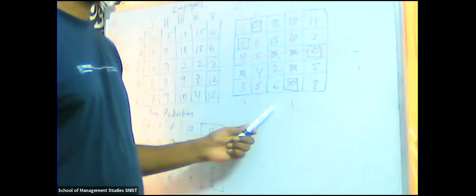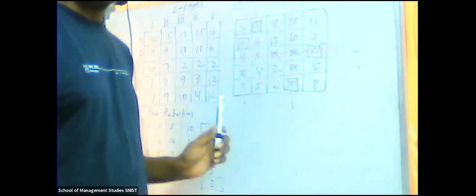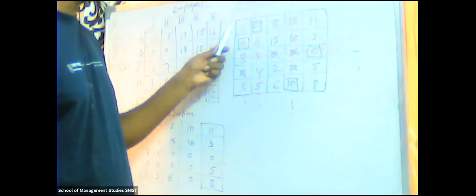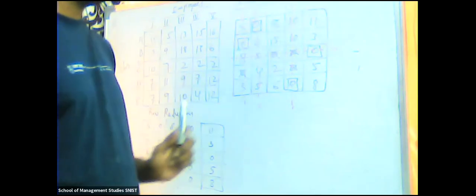Yes, sir. Now, without touching the dotted lines in that row reduction, can you please tell me the leftover values? In the first row we have 8, 11. In the second row we have 15, 3. In the third row, we don't have any value. In the fourth row, we have 2, 5. In the fifth row, we have 6, 8. Is it fine?